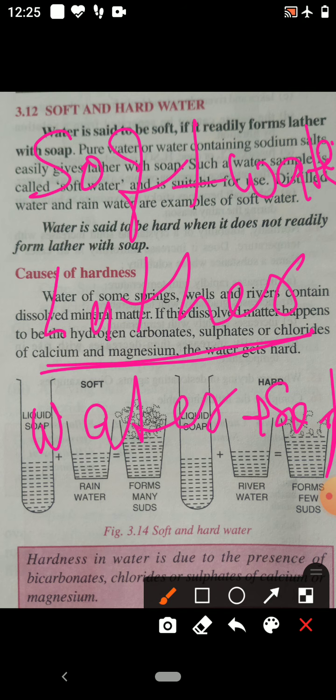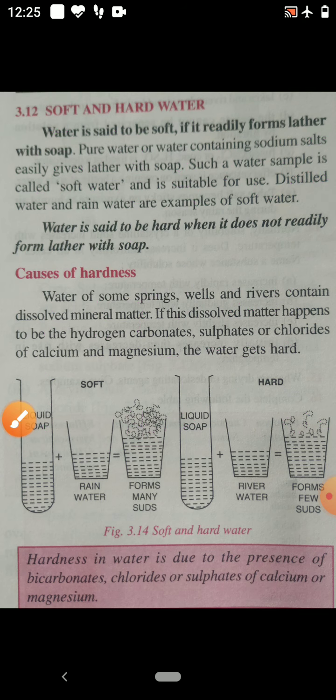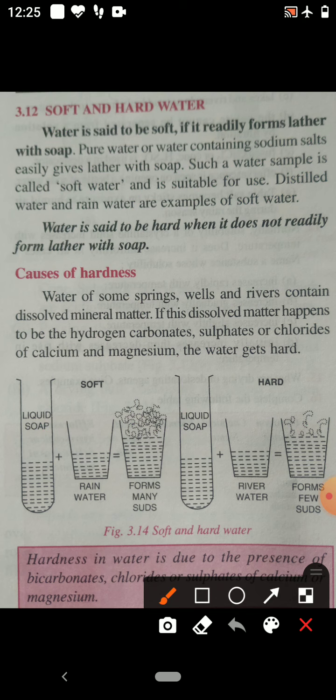Then the water is soft. Here, rain water has been taken, and this is liquid soap. In the rain water, liquid soap is added. Then many suds form. It means lather is produced. This rain water is soft water.